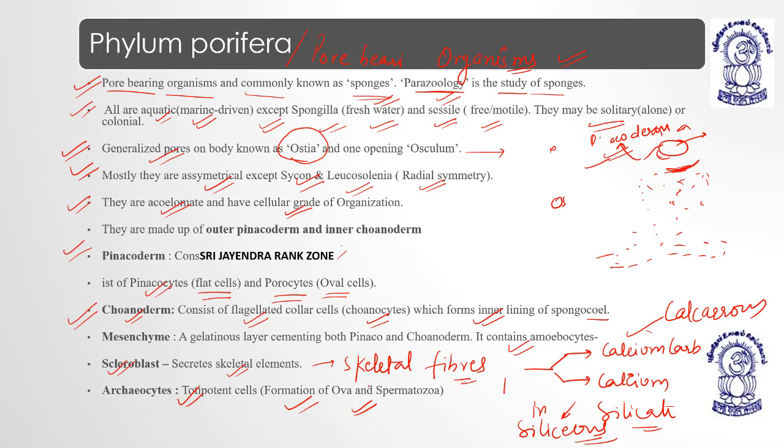Cavity. The scleroblasts are the skeletal element secreting cells. They can secrete spongin, they can secrete calcareous spicules made up of calcium carbonate, and they can also secrete the calcium silicate spicules, right? Then we have archaeocytes, which are totipotent, meaning jack of all trades. The totipotent cell can change into a sperm, it can change into an ovum as well. So these are archaeocytes. I hope everything is clear. Thank you. We'll move to the next topic.